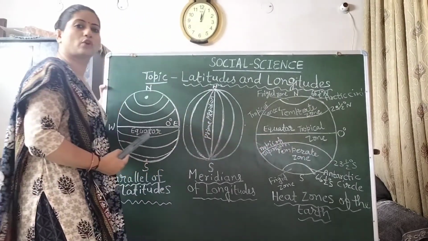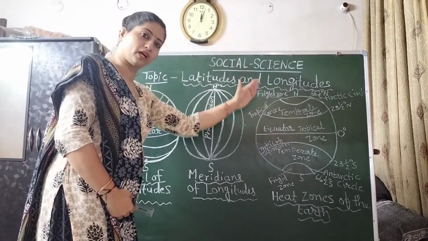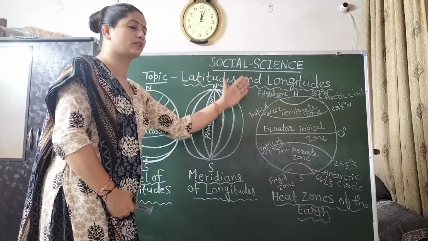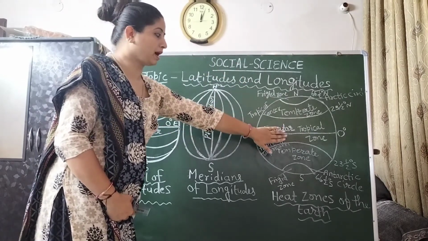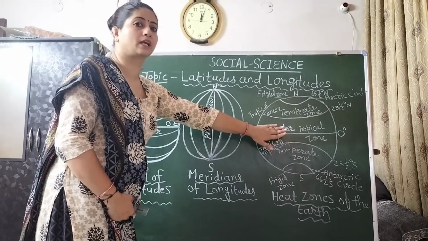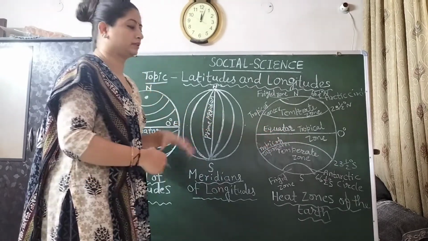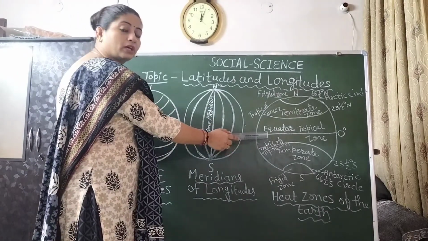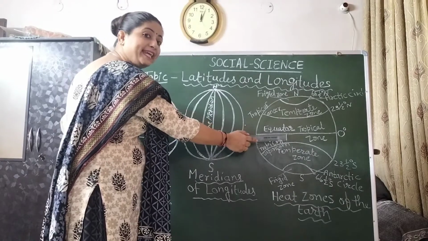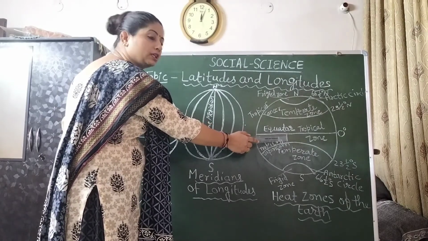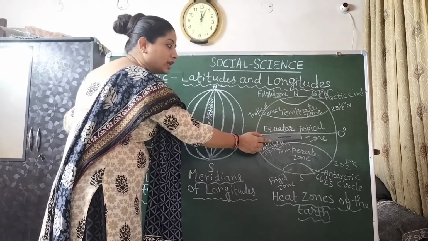As we know, the rays of the sun fall directly on the equator. So this is the part where we receive a lot of sunlight on the earth. That's why this is the heat zone of the earth, meaning the tropical zone of the earth.